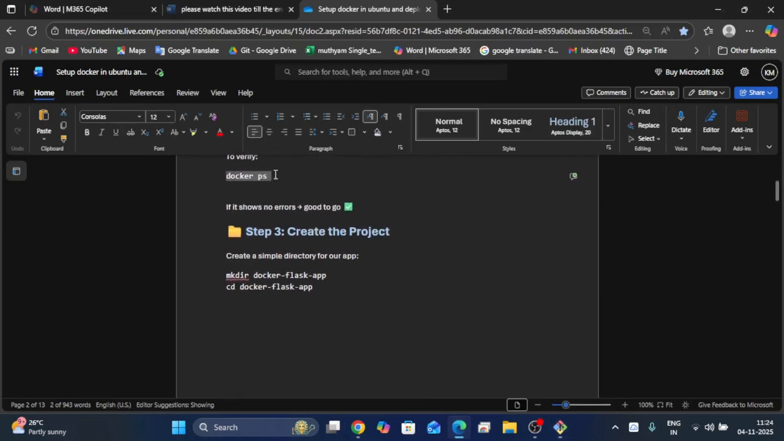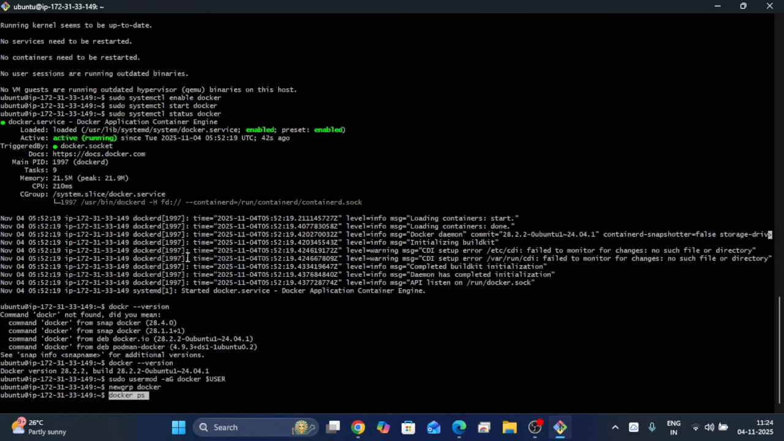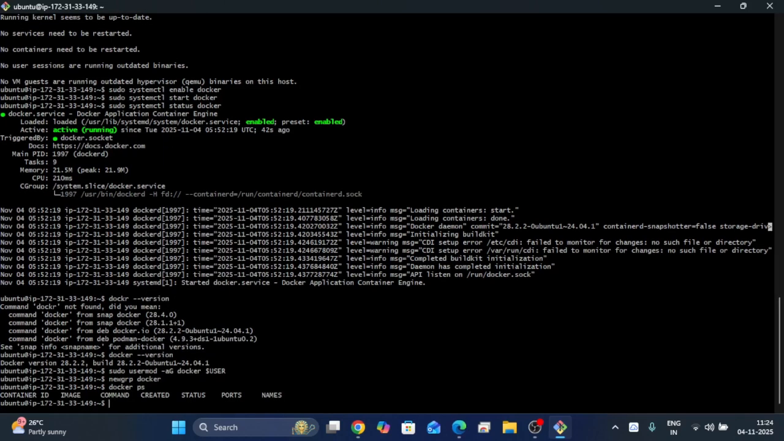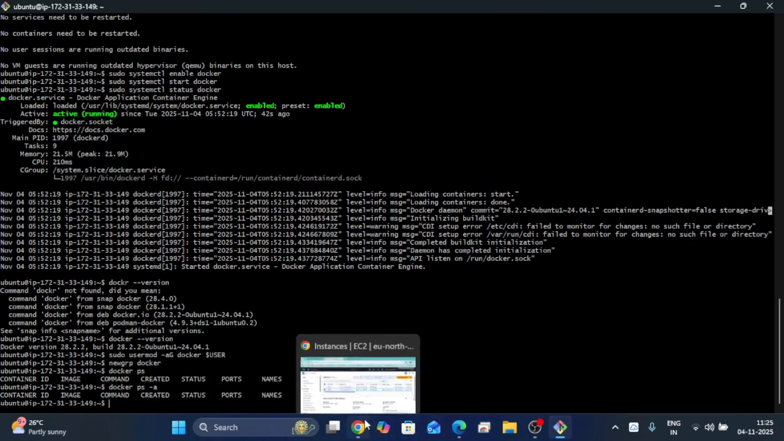Okay, check docker ps to see if there are any containers up and running. I think we have not created any containers as of now. We have just installed Docker on the AWS instance. That's it. When you run the docker ps command, it will list the running containers. If you run docker ps -a, it will list all the containers, including stopped and started ones. There are no containers as of now.